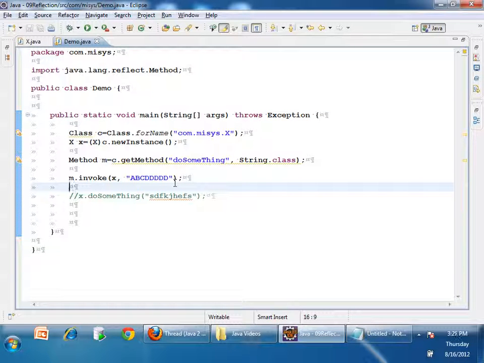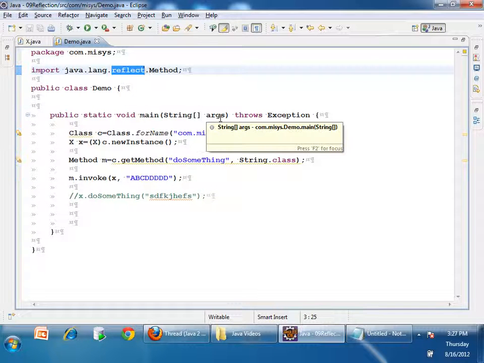You know, till now, why am I calling this reflection? All the classes present, all the methods. The Method class is present in which package? java.lang.reflect. So this is called the reflection API because they are part of that package. The Method class belongs to the reflection API.